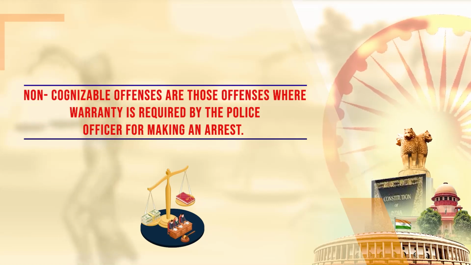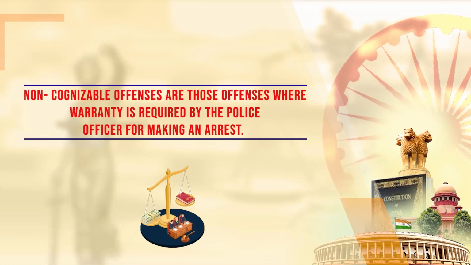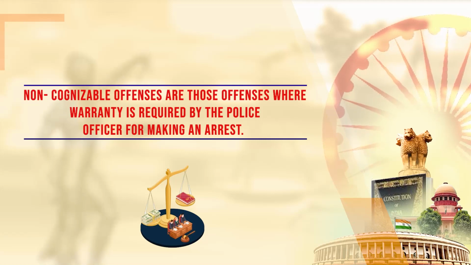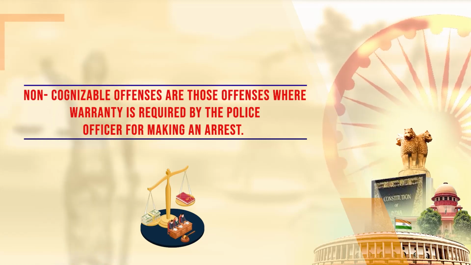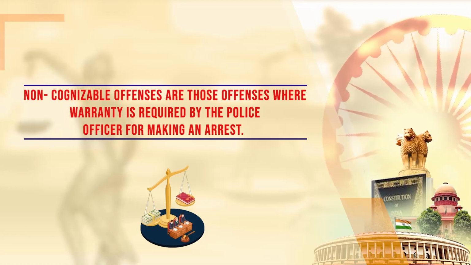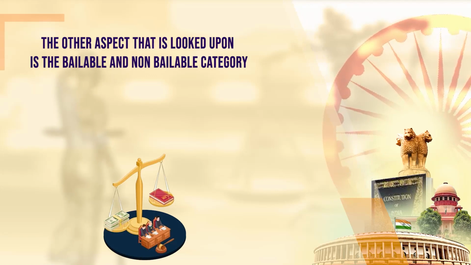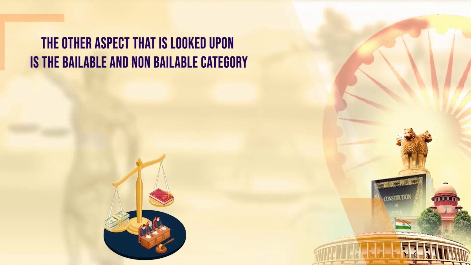So generally the offences in these categories may be compoundable offences. For example, those offences where the aggrieved party may leave the person for commission of the offence, that is, a compromise is possible between the parties. So cognizable and non-cognizable, this categorization is made depending upon the intensity or gravity of the offence that has been committed. Secondly, the other aspect that is looked upon is the bailable and non-bailable category.